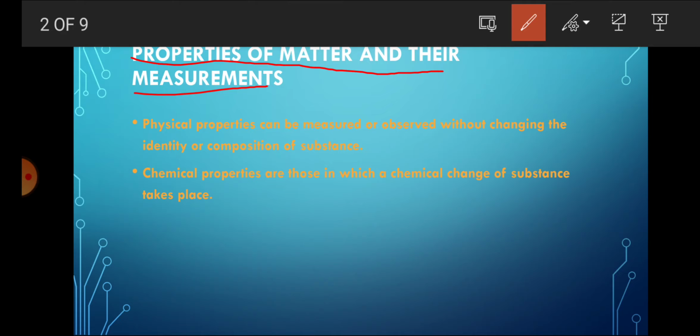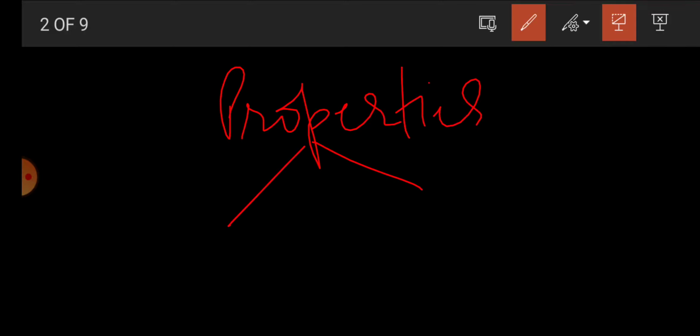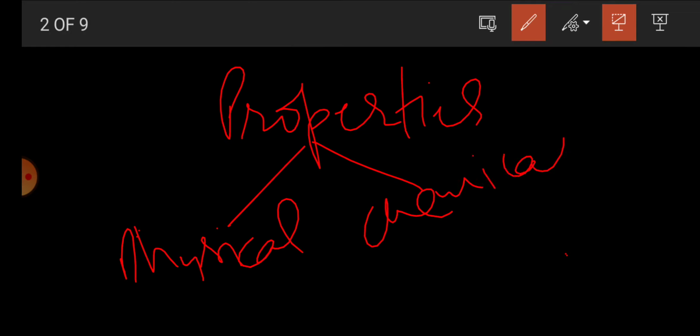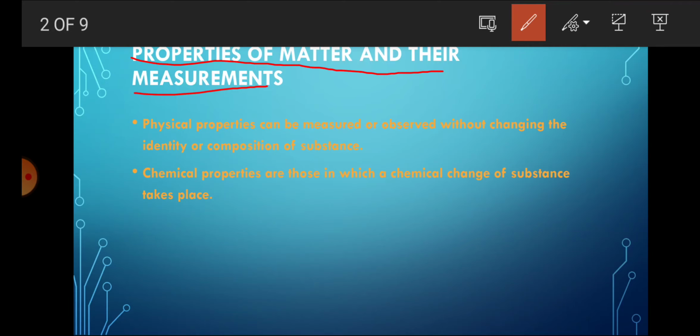So there are two main properties of matter: physical properties and chemical properties. Physical properties are those properties which can be measured and observed without changing the composition of the substance.